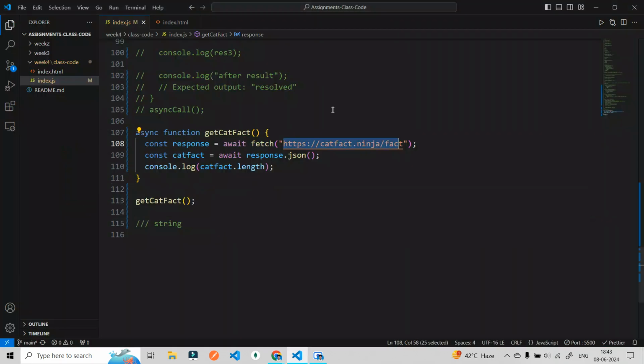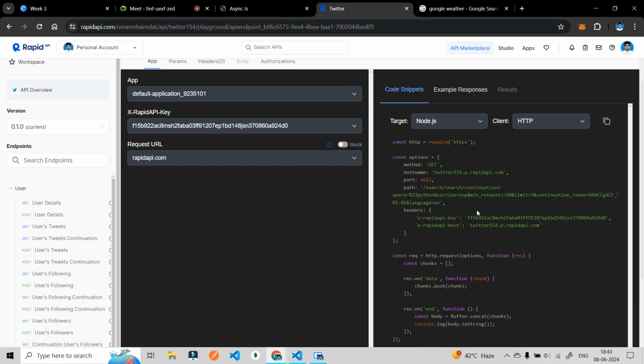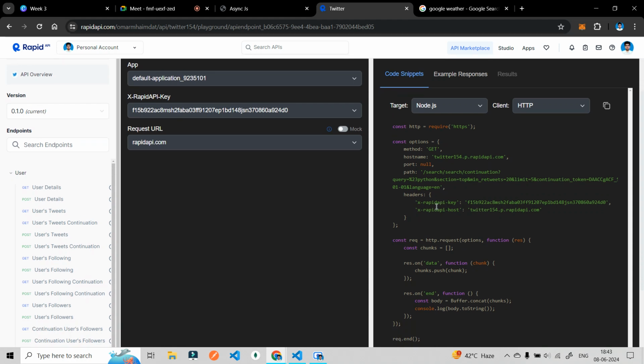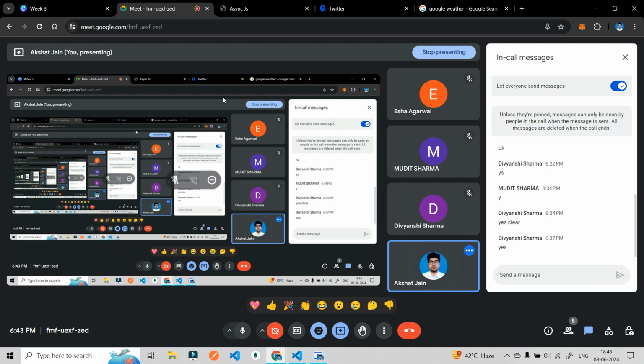But there are some APIs that charge you. They say you are getting data from this particular API, so you have to buy the key from our site, and then you can get data from this API. For that we will charge you something. This is how things actually work. Understood, just give me a yes.